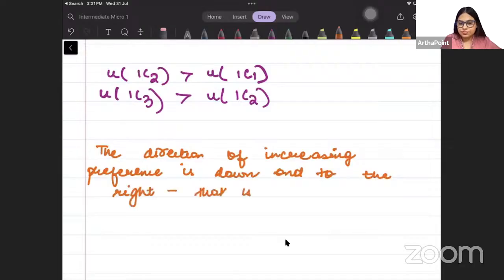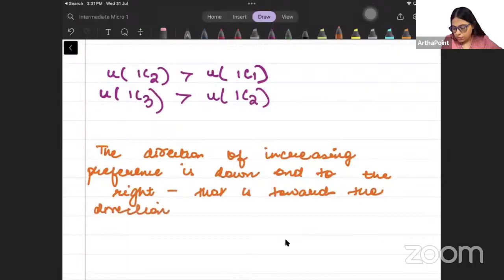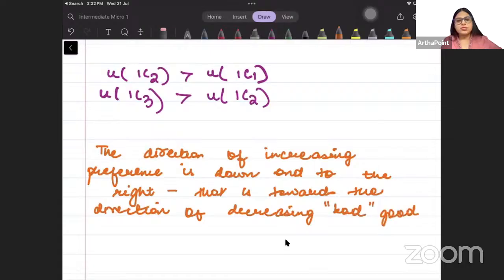That is, towards the direction of decreasing bad good and increasing good good.